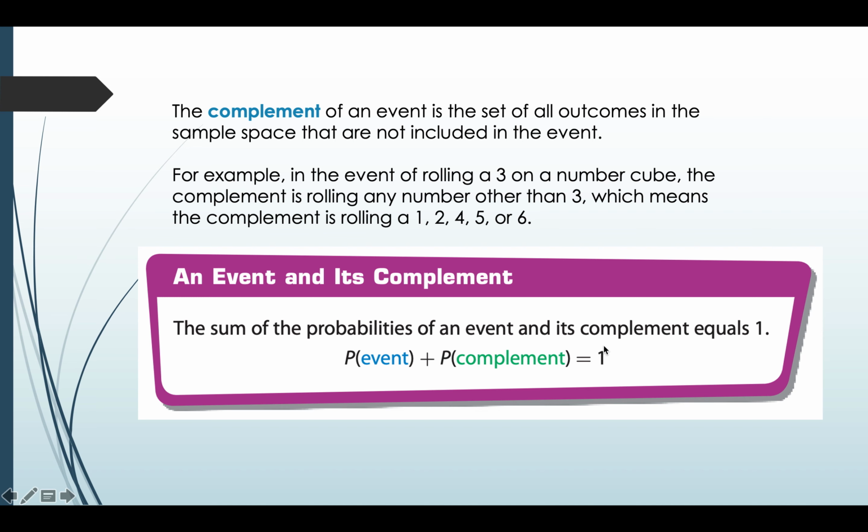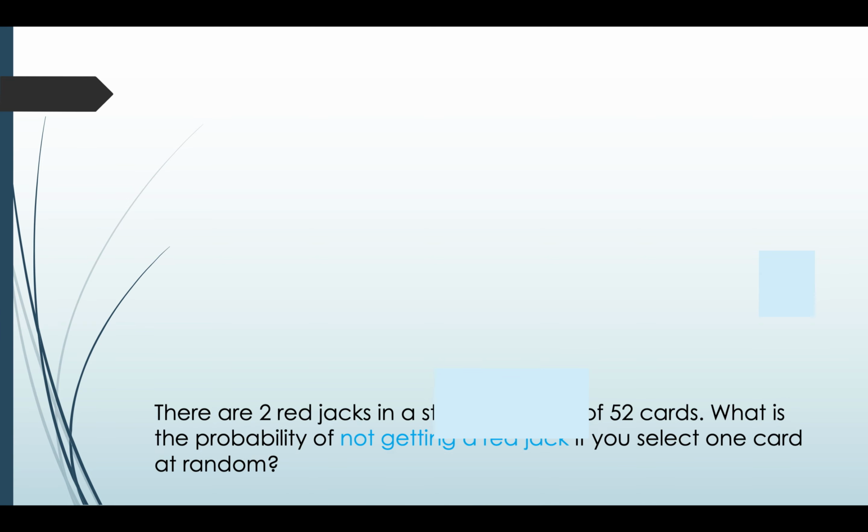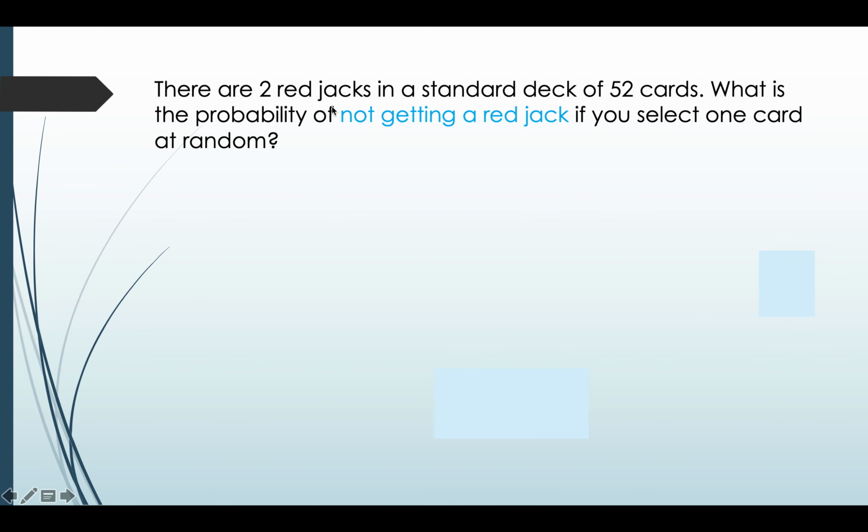Let's see a question related to complement. There are 2 red jacks in a standard deck of 52 cards. What is the probability of not getting a red jack if you select one card at random? Here the red jack is given, but you need to find the probability of not getting a red jack.